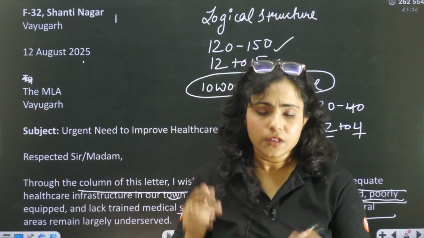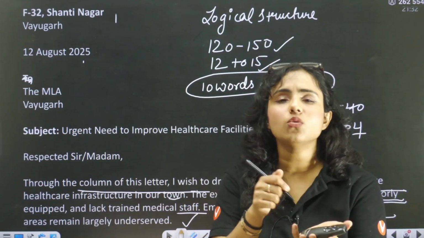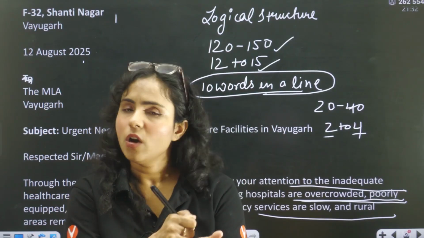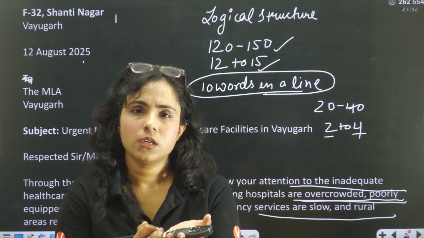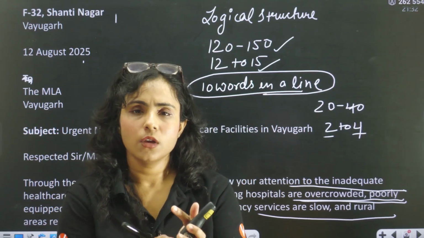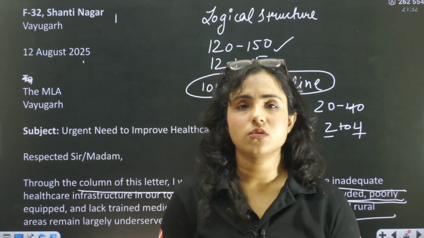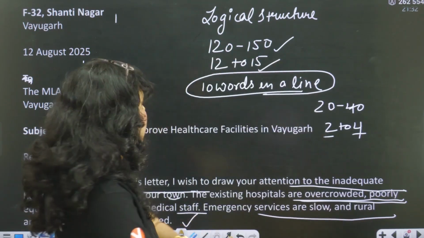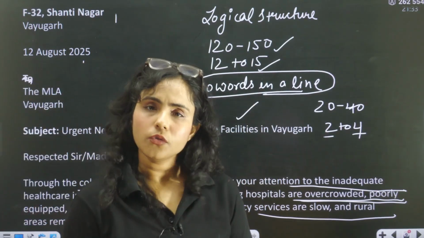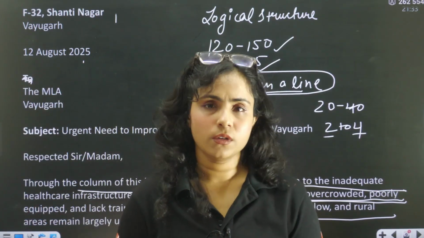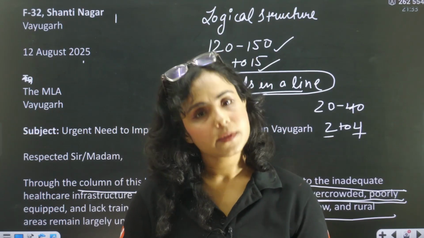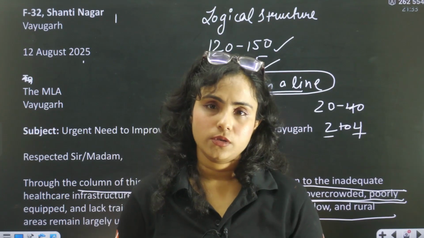Okay? Yes, the teacher actually wants a clear, to the point answer. Whatever he is asking, just answer that. Do not beat around the bush and just write down the main information he is asking. So that's why I am saying always read the question, and do make sure that you follow this calculation. Now you know how many lines you have to write for a particular answer. If he is asking you 180 to 200 words, then 18 to 20 lines. Okay, and it should be in a logical structure.